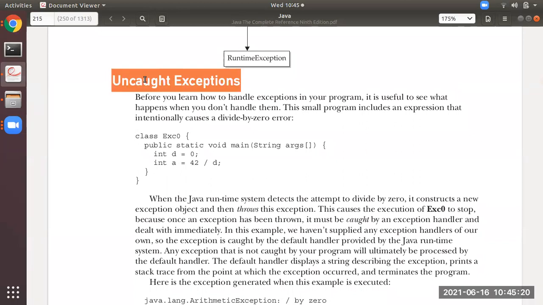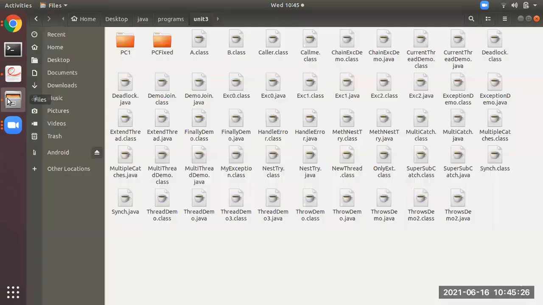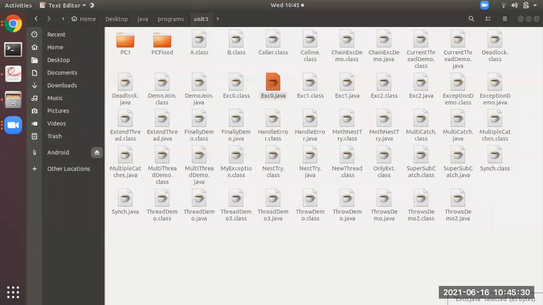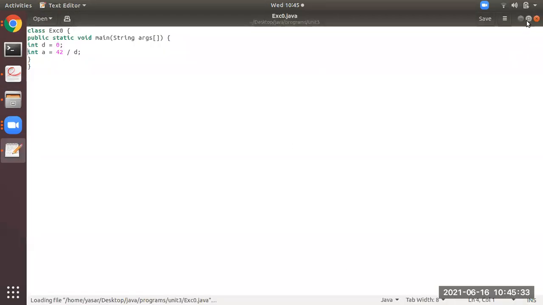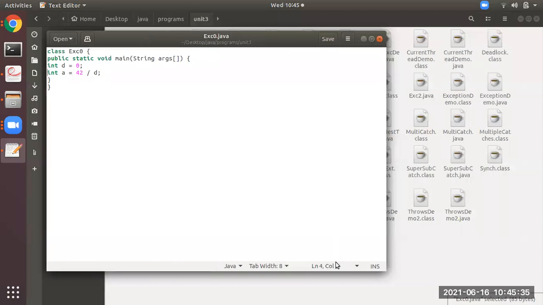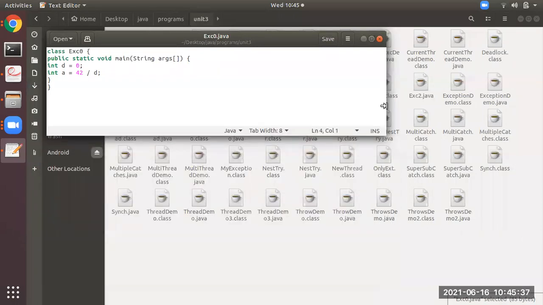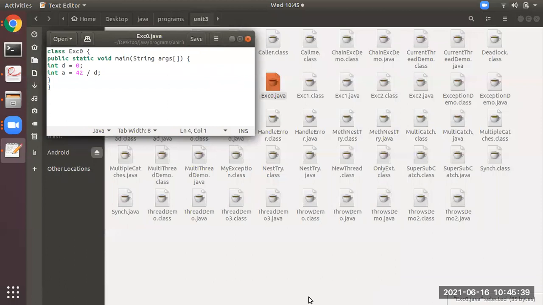Now the first one is the uncaught exception. This I will execute and show you. I've already copied this one in my computer, exe0. You can see here, this is the program. Let me open the command prompt.